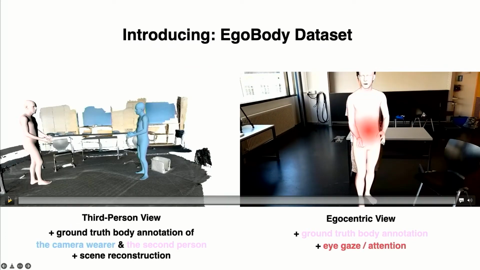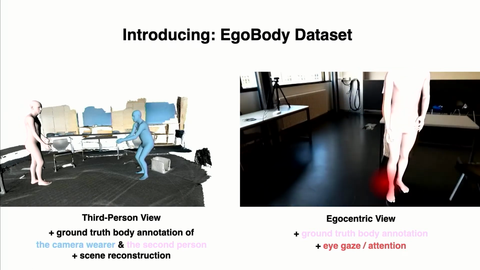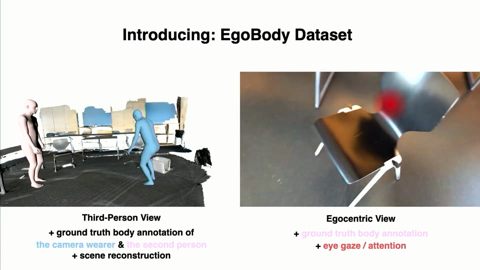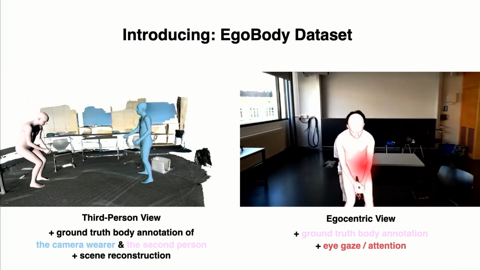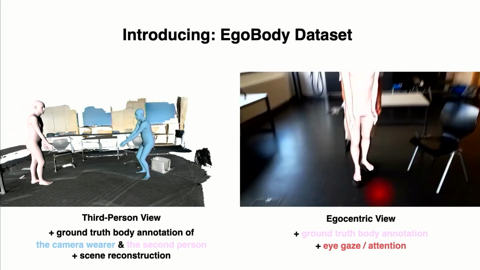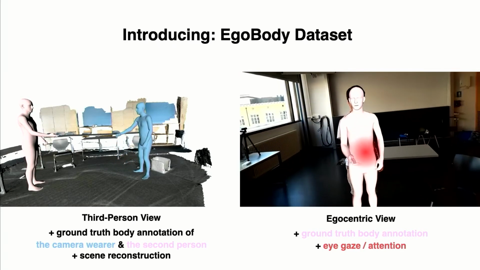Furthermore, we also provide accurate ground truth for the 3D full body pose, shape, and motions in the reconstructed 3D scenes. And in the right video, you can see that the red dots denote the eye gaze tracking of the camera wearer from the HoloLens.